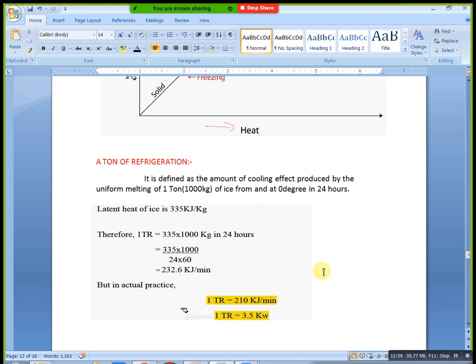Here we have 3.5 kilowatts, which means it is increased three times. We are getting a wrong value in that condition, that's why you don't use this one. Most of the time mechanical freshers face this problem. Always remember 1 TR is equal to 3.5 kilowatts. This is the metric system unit in heat. This is mechanical heat, not power, not an electrical unit. Remember this. This is very, very important.